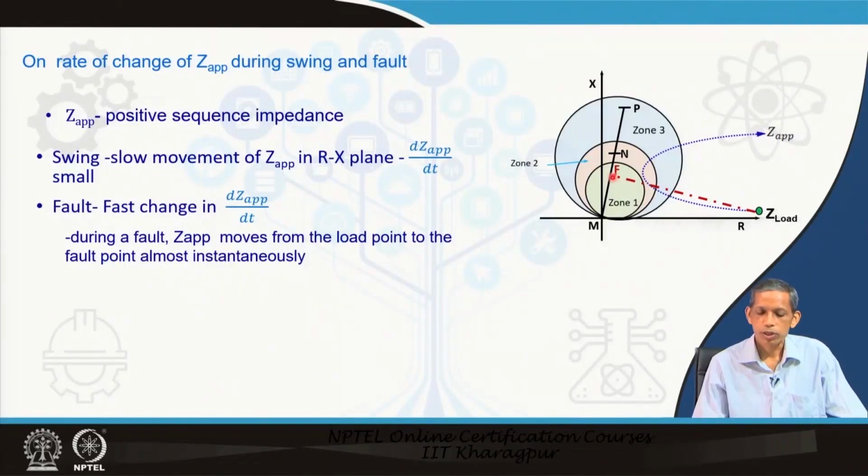However, if the corresponding fault happens to be in zone 2 or zone 3, the decision will be delayed, but from load to the fault it becomes almost instantaneous. So, in the impedance plane we see that the rate of change of apparent impedance seen by the distance relay will be very high for a fault and it will be small for the swing.